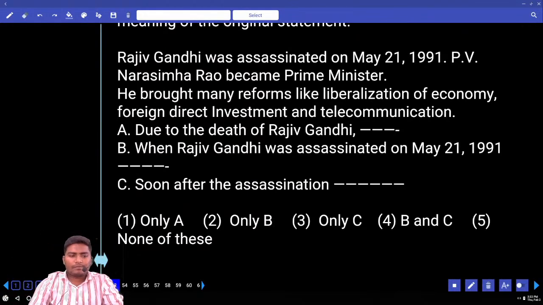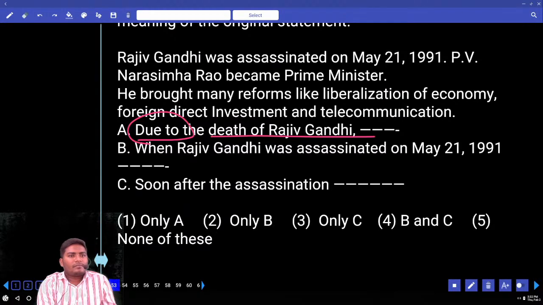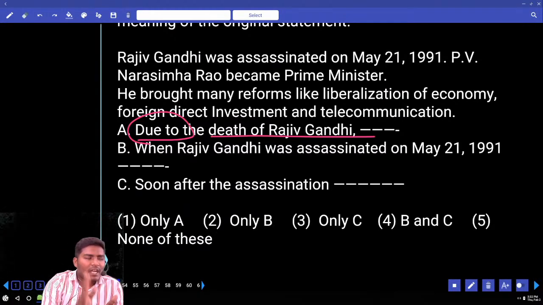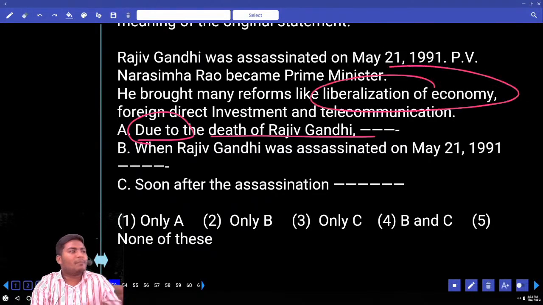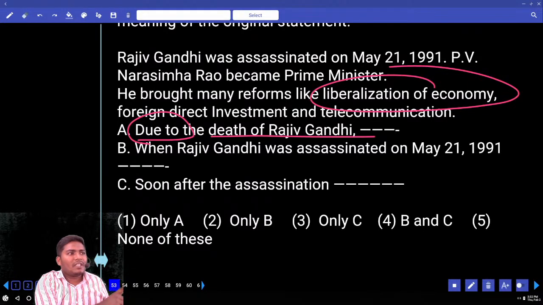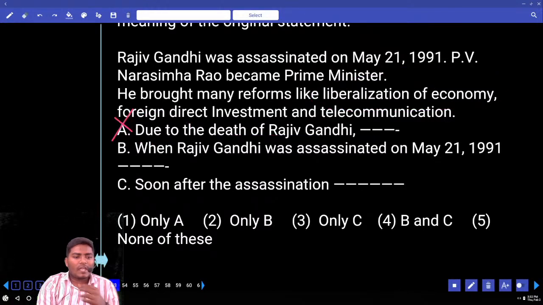Now look at the first one, A. Can you use A? "Due to the death of Rajiv Gandhi." If you use this sentence, it is starting with "due to." Can you tell me the meaning of "due to"? It shows just the meaning of "because of." Now because of Rajiv Gandhi only, he became Prime Minister. Because of his death only, there was liberalization of economy. It becomes the meaning as, if Rajiv Gandhi was not dead, then there won't be liberalization of the economy. This meaning comes completely opposite. Keep A on hold. Look at the B.